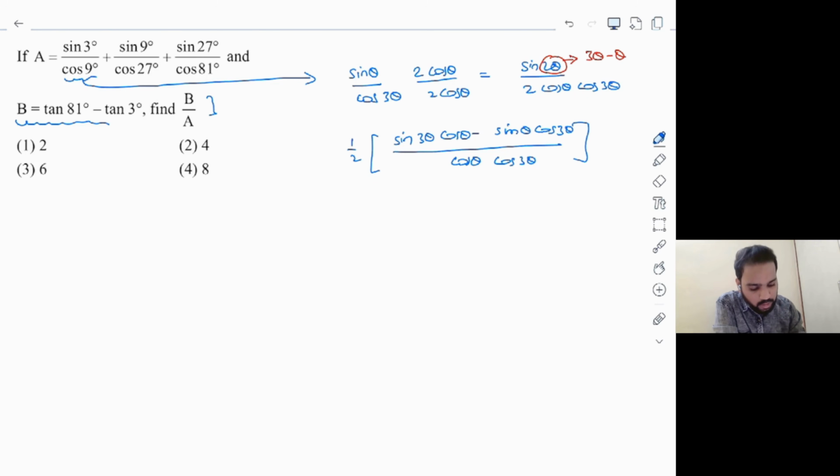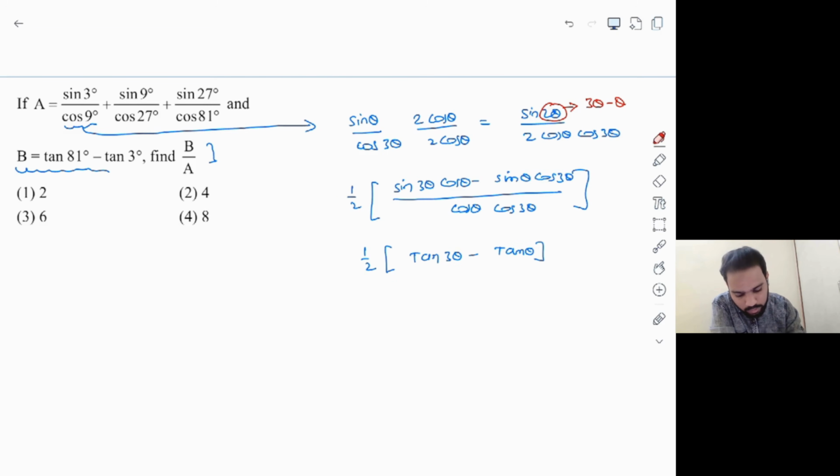Now, when you split this, clearly in the first term cos theta gets cancelled and the remaining value is tan 3 theta. Next, in the second term when you split it, cos 3 theta gets cancelled and the remaining part is directly tan theta. Which means the simplification of each and every term here is half of tan 3 theta minus tan theta, where